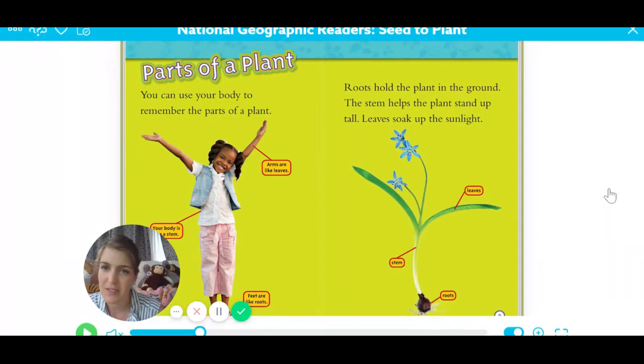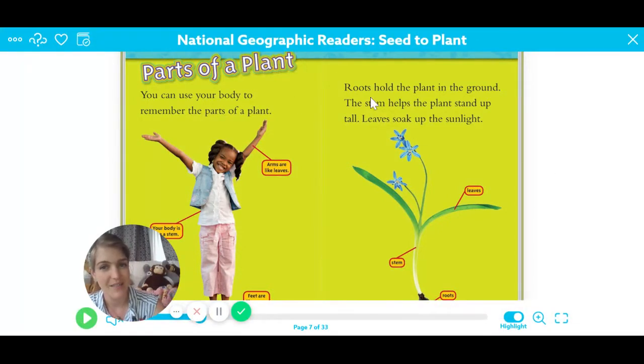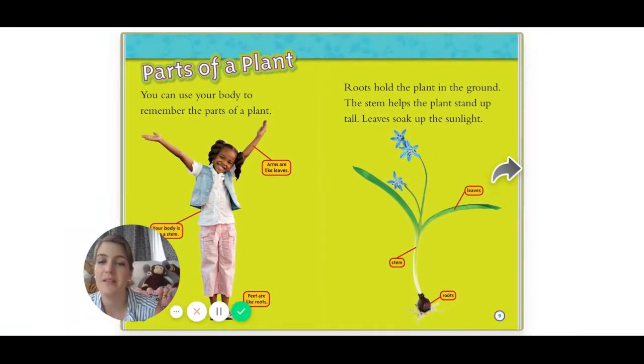Do you know what the title of this page is? Say it out loud. Did you say parts of a plant? You are right. That would be the title or the heading of this page.